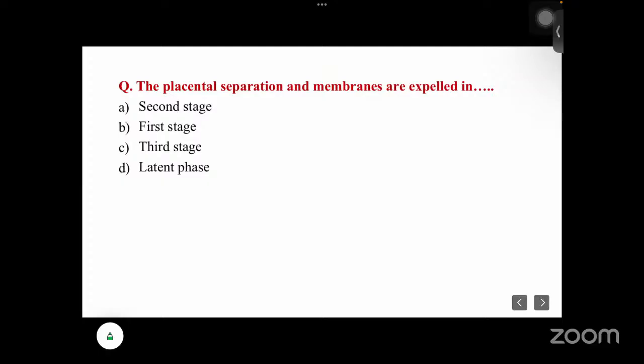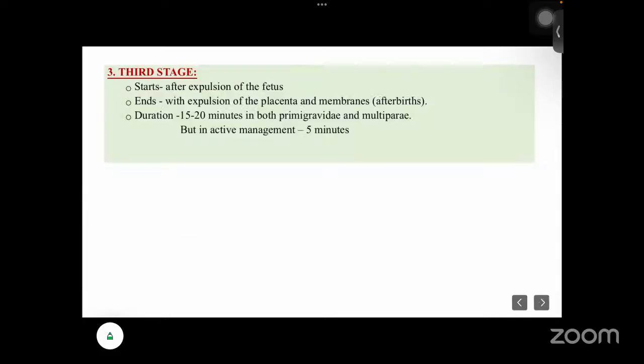So the placental separation and membrane are expelled in which stage: second stage, first stage, third stage, or latent phase? Not in the first stage. In the second stage, what was it? It was the delivery, till the delivery. That means the third stage. It starts from expulsion of the fetus and ends with expulsion of the placenta and the membrane.